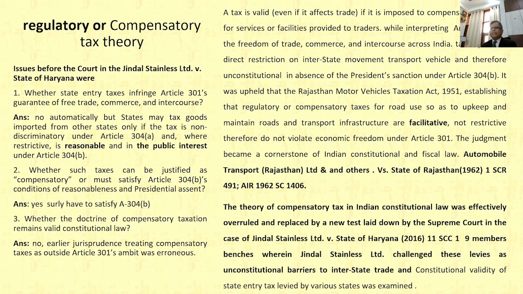The Rajasthan Motor Vehicle Taxation Act 1951 established that a regulatory or compensatory tax for road use, so as to maintain road and transport infrastructure, is facilitative, not restrictive, as decided by the Honorable Supreme Court. Therefore, the theory remained for 40-50 years.